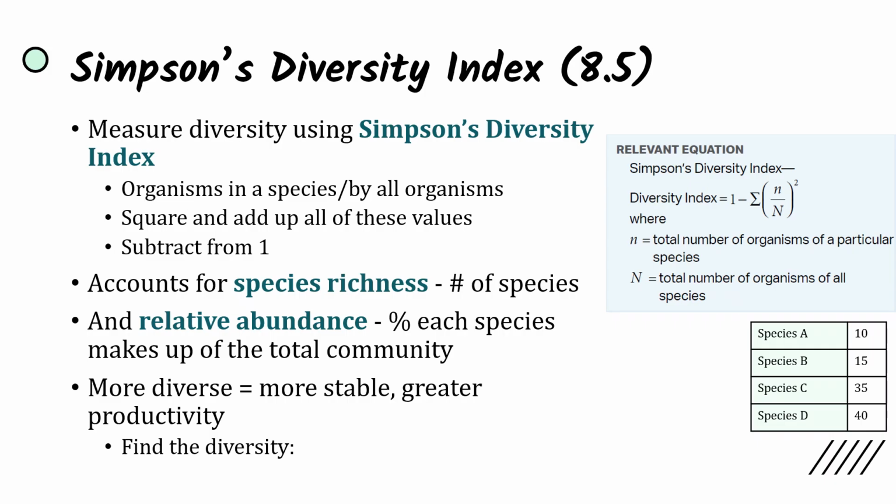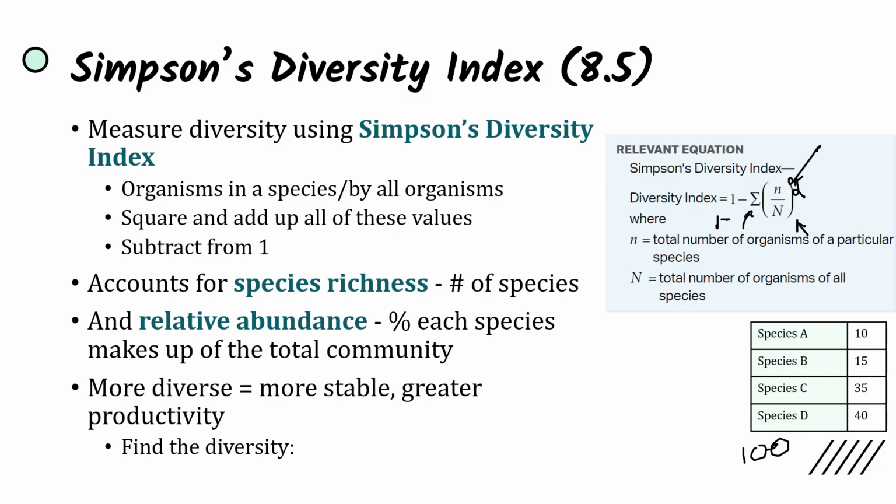And so calculating Simpson's diversity index, we take 1 minus the sum of, that's what this sigma sum notation means here. We're adding up all of the values here. Total number of organisms of a particular species divided by total number of organisms of all species squared. So we'll practice right here by finding the diversity. Species A has 10 individuals, species B has 15 individuals, species C has 35 individuals, and species D has 40 individuals. So first of all, we got to find the total number of organisms of all species. So adding up all of these individuals gets to 100 individuals.